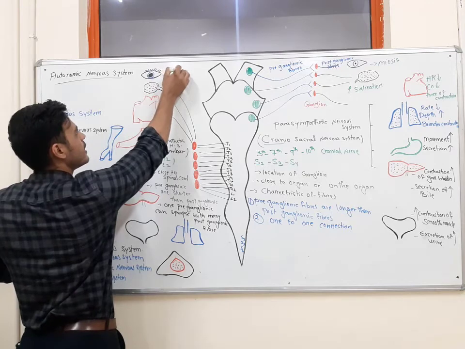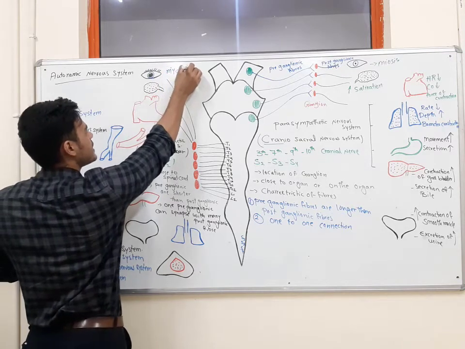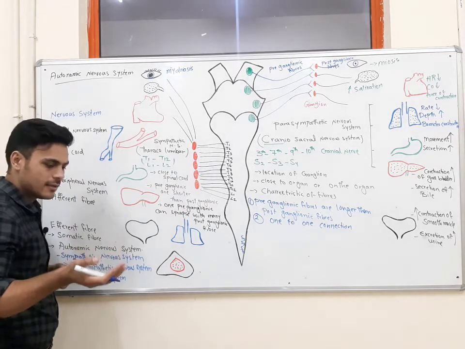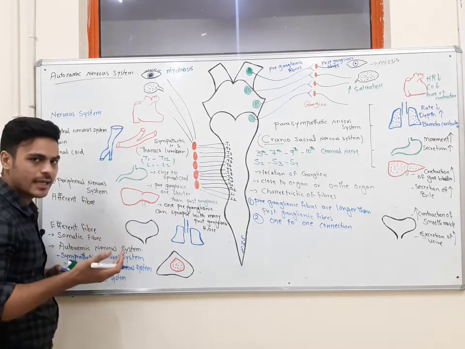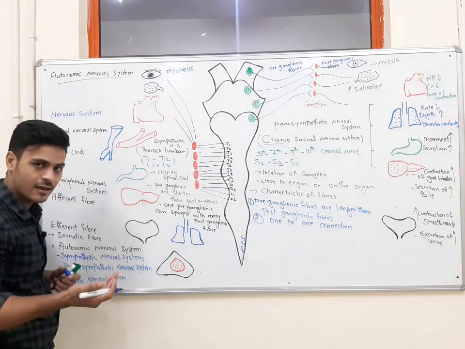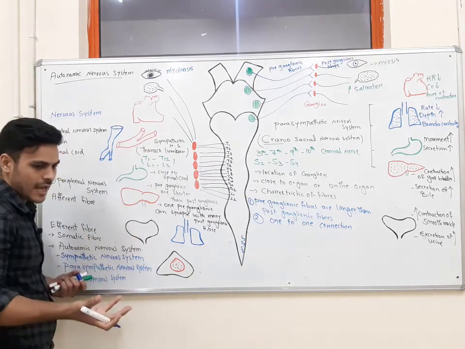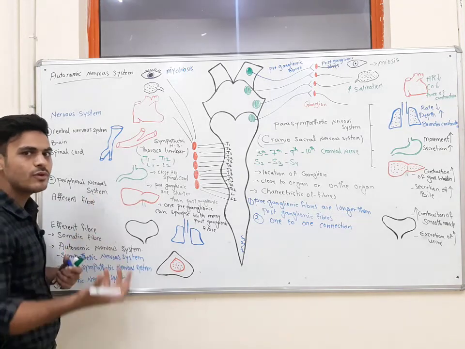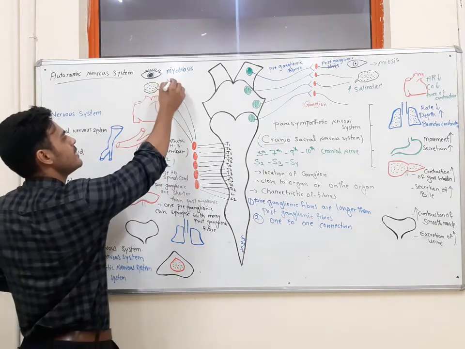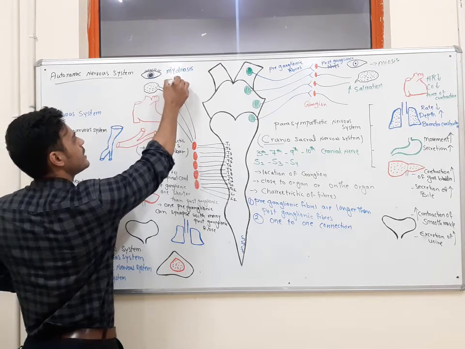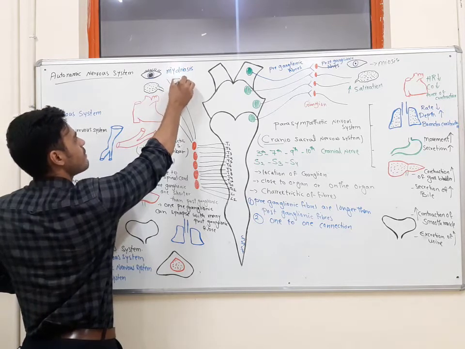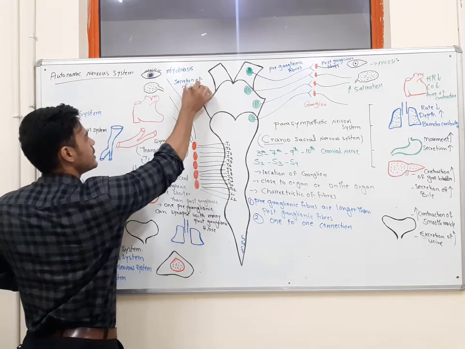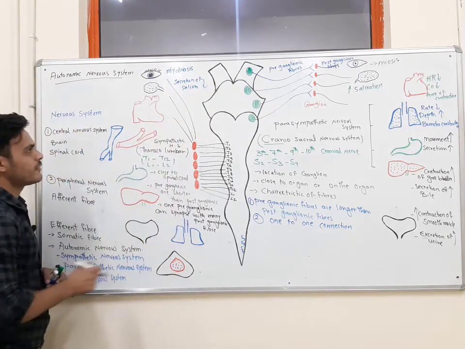So when I'm fighting or in flight, do I need saliva for digestion? I'm not in the digestion phase. So I don't need saliva. So it will decrease salivation. Secretion of saliva decreases.